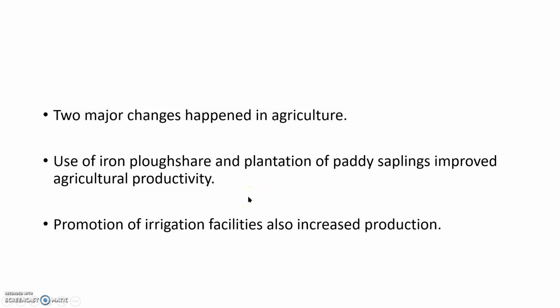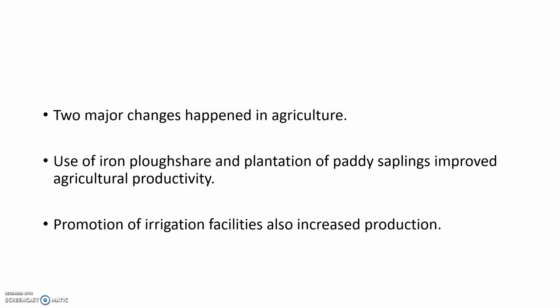During that period, two major changes happened in agriculture. What are those? The use of iron plowshares, that means iron tools for agriculture, and the plantation of paddy saplings improved agricultural productivity a lot.